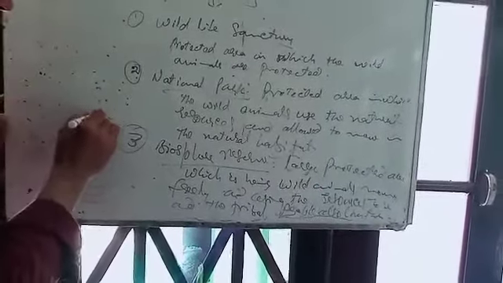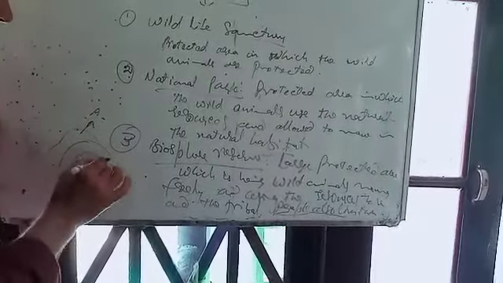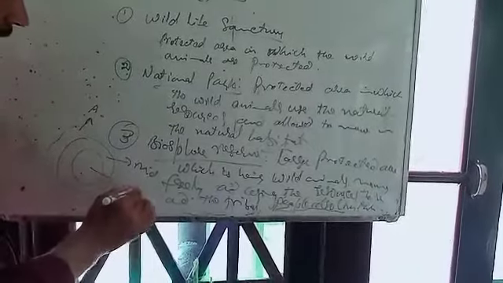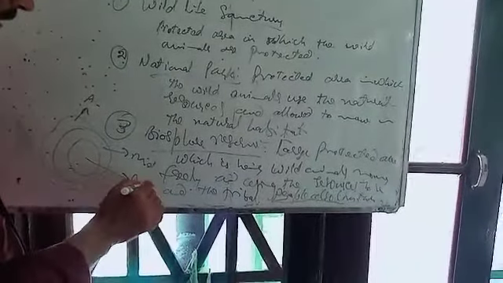It has the outer zone, the middle zone, or buffer zone, and the core or inner zone.